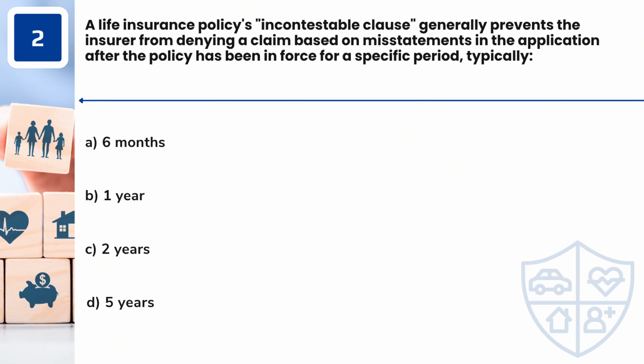Question 2. A life insurance policy's incontestable clause generally prevents the insurer from denying a claim based on misstatements in the application after the policy has been in force for a specific period, typically A. 6 months. B. 1 year. C. 2 years. D. 5 years.